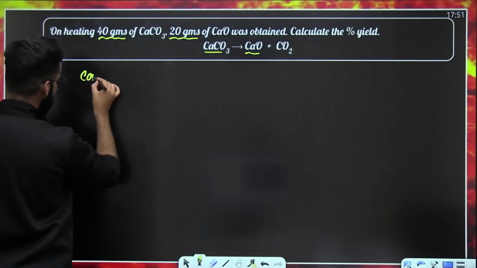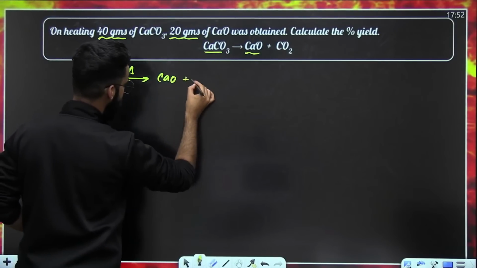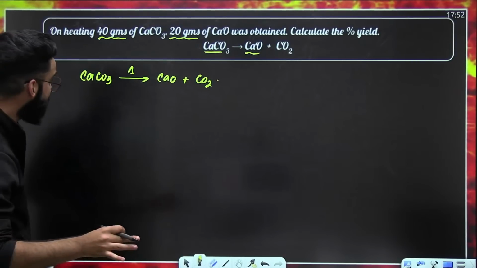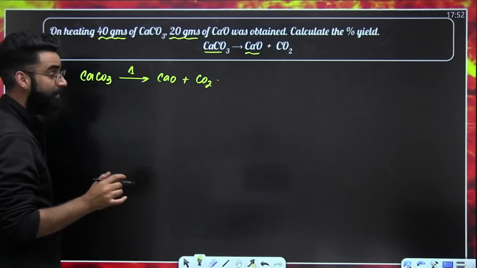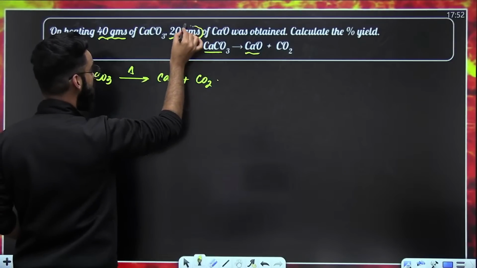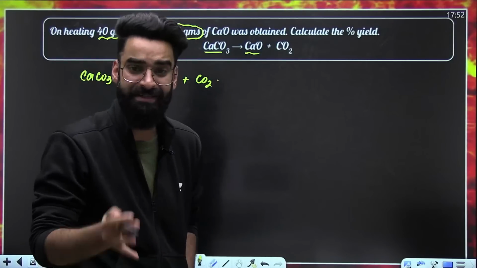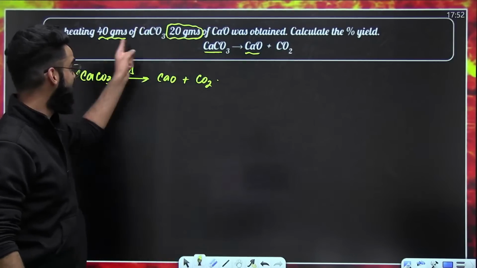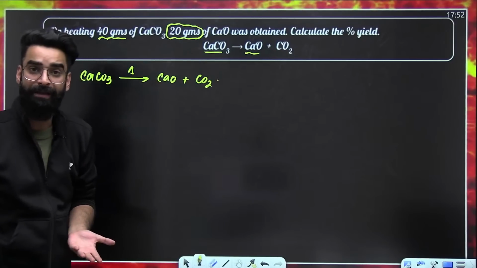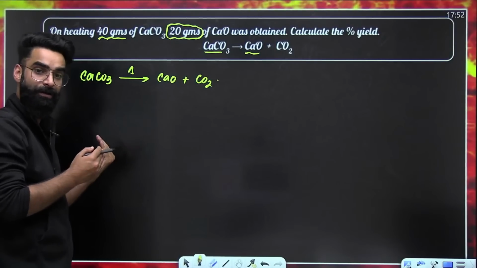So first of all, the reaction is like this. We know calcium carbonate upon heating gives calcium oxide, and with calcium oxide, you get carbon dioxide as well. Now, my dear students, in the question, they are telling us that upon heating 40 grams of calcium carbonate, 20 grams of calcium oxide is produced. This has been verified experimentally in the lab.